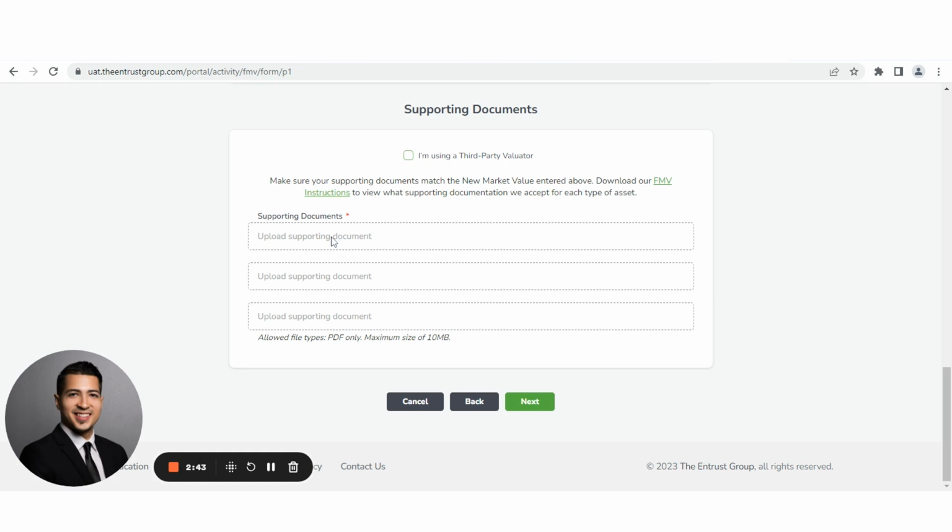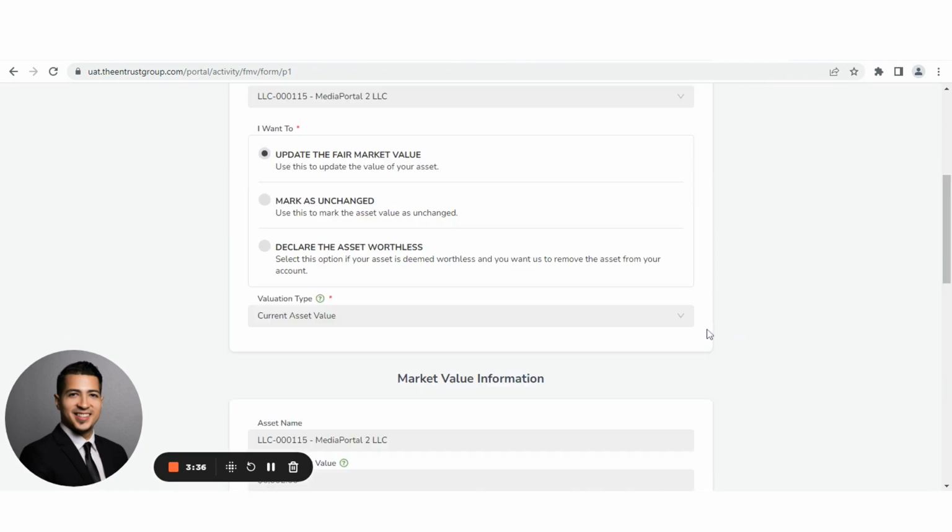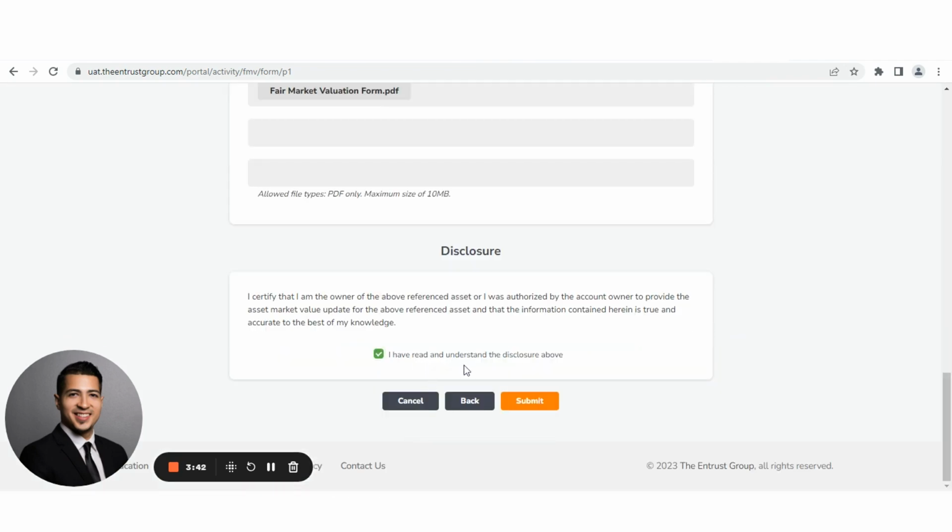supporting documentation. And once you click on that box, the first box where it says supporting documents with the red star next to it, it will open up a window. In that window, you can select and find on your computer the document that you're looking for. And keep in mind that we only allow PDF files, and the size of the PDF can only be a maximum size of 10 megabytes. So once that's uploaded and you'll see this green bar with the check mark, click Next. And then from there, you're going to scroll down again. Just check this, I read and understand the disclosure above, and click Submit.